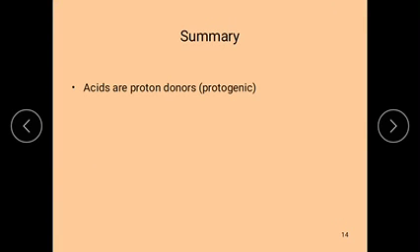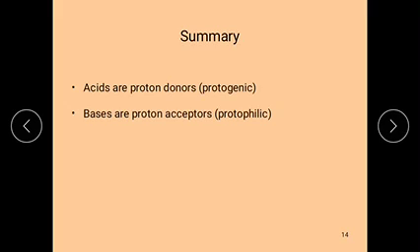Okay, in this video we have learnt about acids. Acids are proton donors. They are also called protogenic substances. And next, bases are proton acceptors.